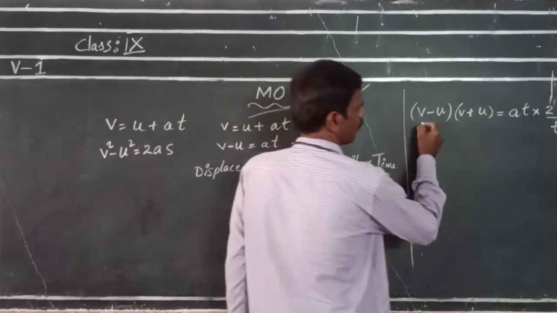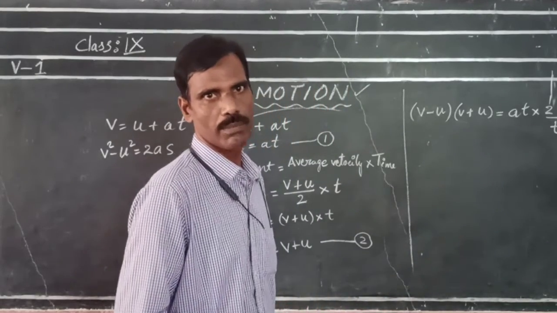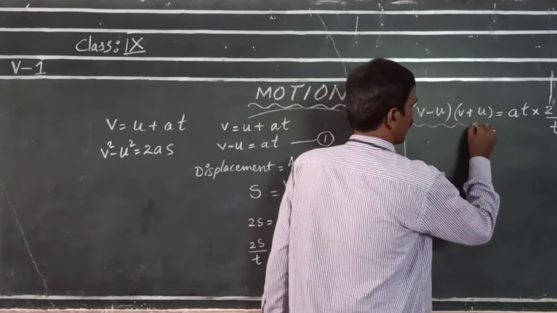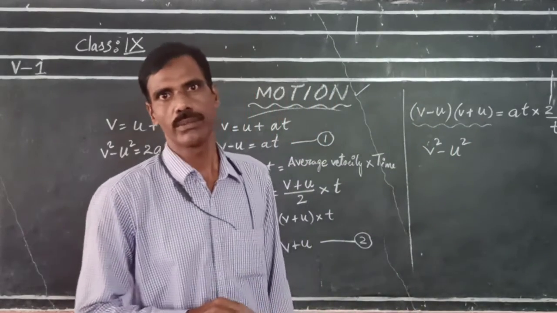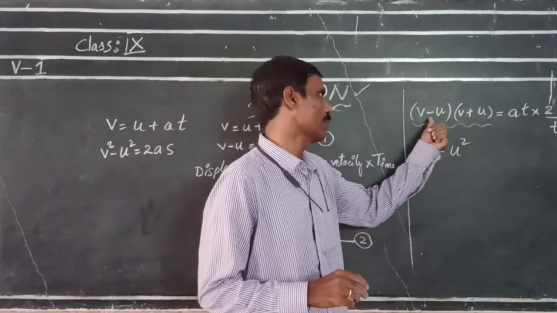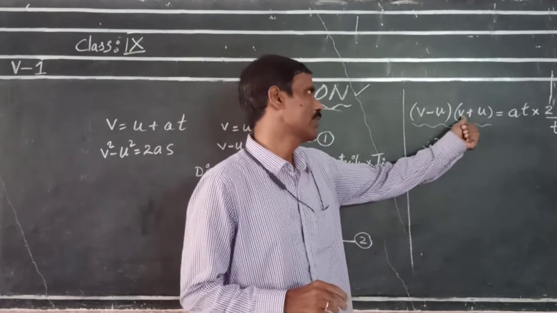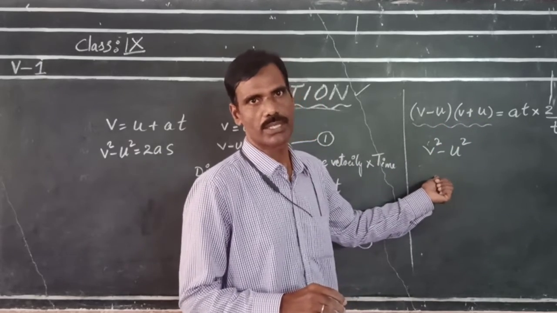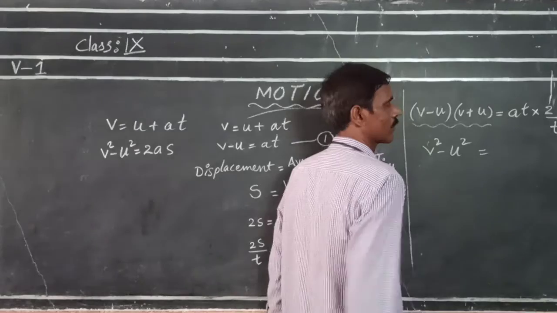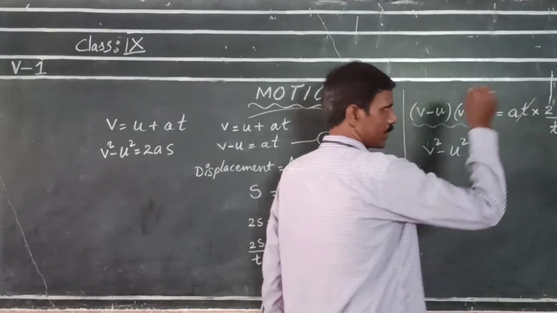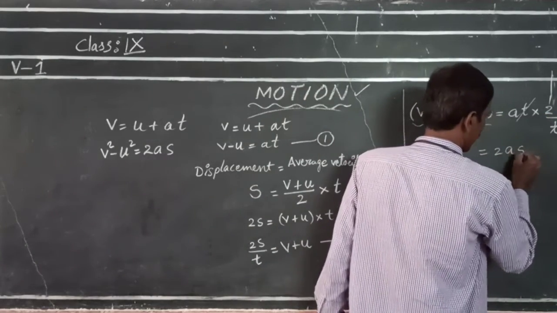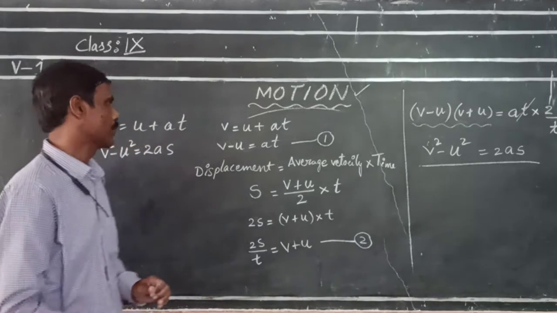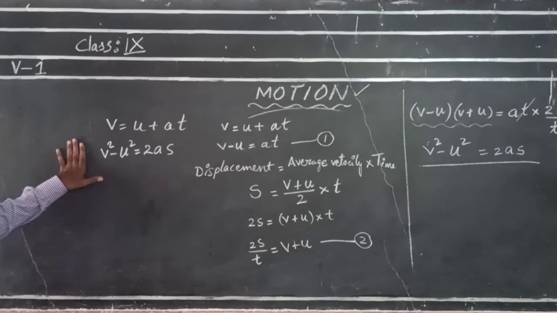Now, from the formula a plus b into a minus b is equal to a square minus b square, you can write this product as v square minus u square. So a plus b into a minus b is equal to a square minus b square. Similarly, v plus u into v minus u is nothing but v square minus u square, which is equal to, here by cancelling t and t, we get a into 2s, that is 2as. This is the second equation of motion, that is v square minus u square is equal to 2as.